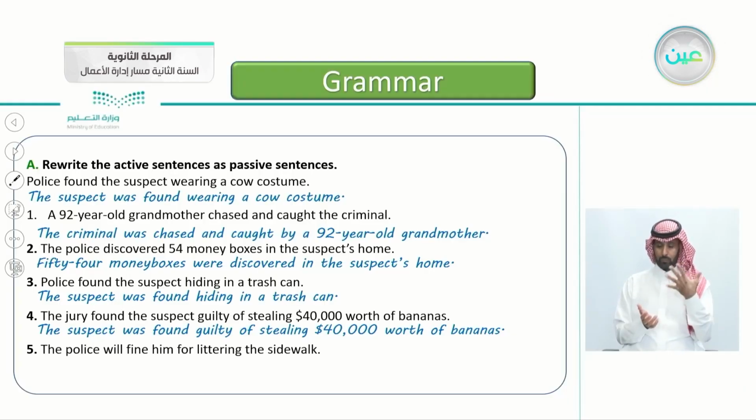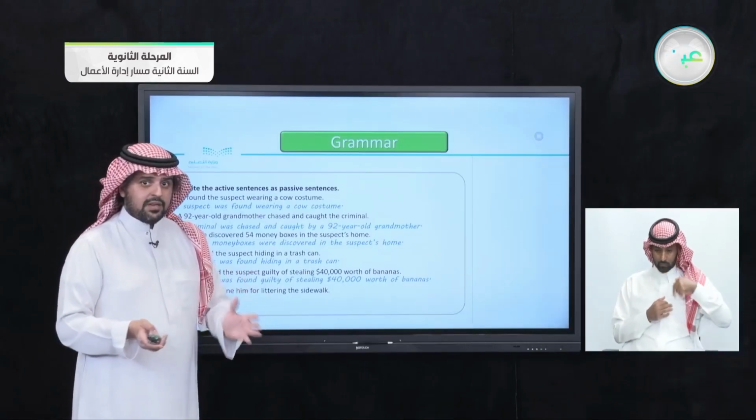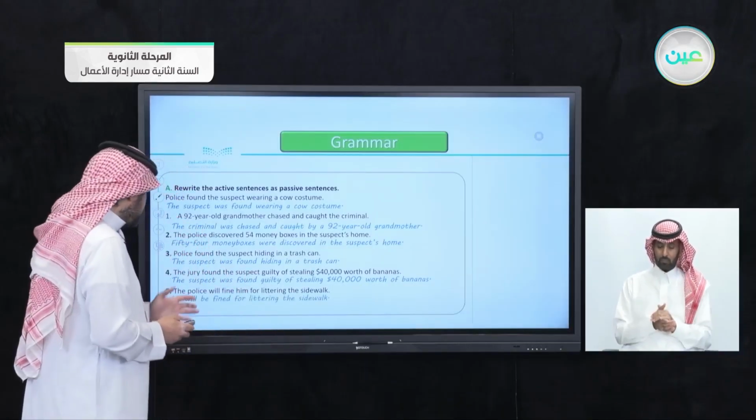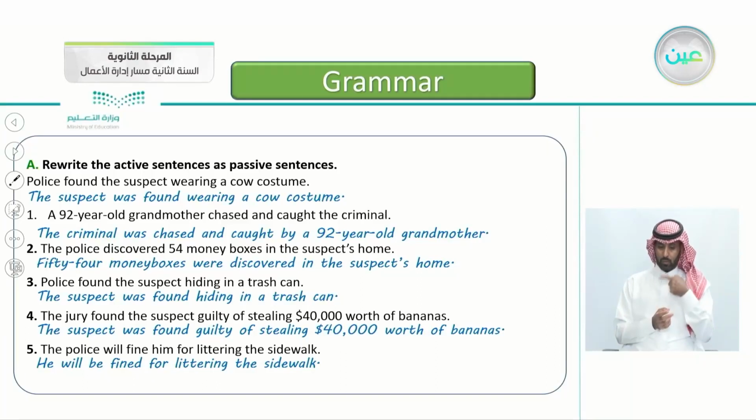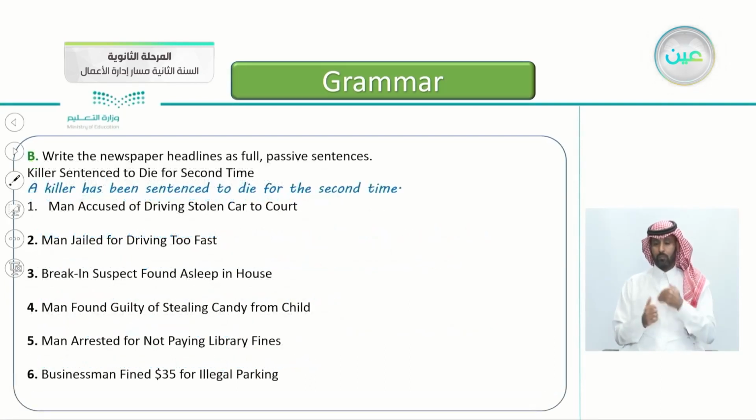Number five here, the police will fine him for littering the sidewalk. This is an easy one. Yes, you're correct. He will be fined for littering the sidewalk. He will be fined. So this is a future tense. He will be fined for littering the sidewalk.